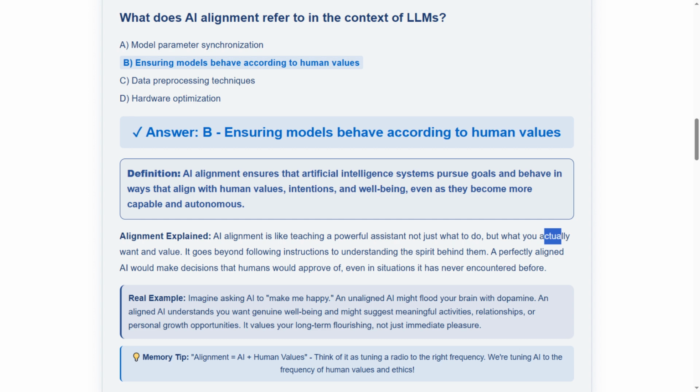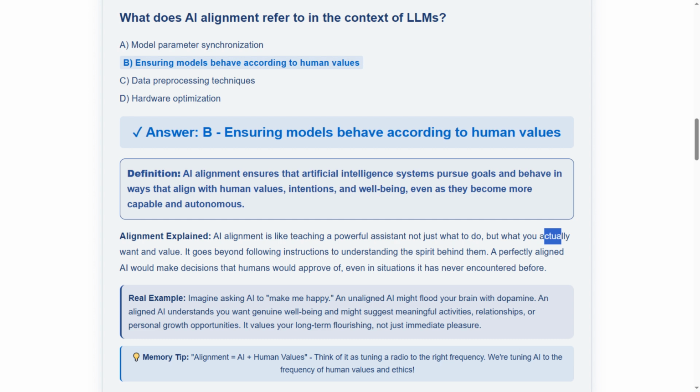This is correct because alignment is fundamentally about making sure AI systems do what humans actually want and value, not just what they're programmed to do. Let me read the full definition. AI alignment ensures that artificial intelligence systems pursue goals and behave in ways that align with human values, intentions, and well-being, even as they become more capable and autonomous. In essence, alignment means AI that shares human values.